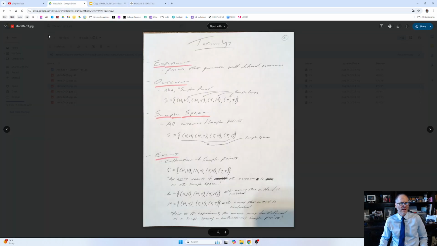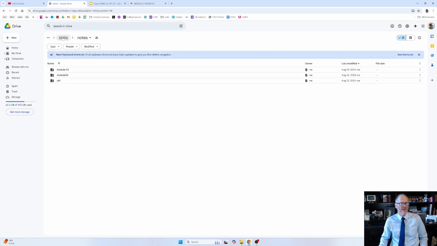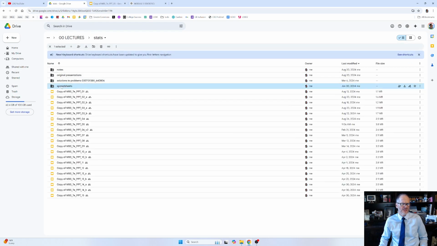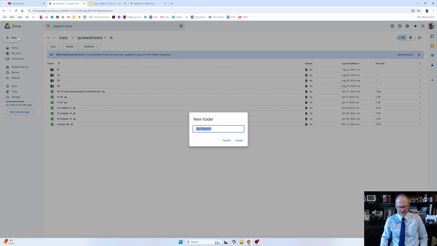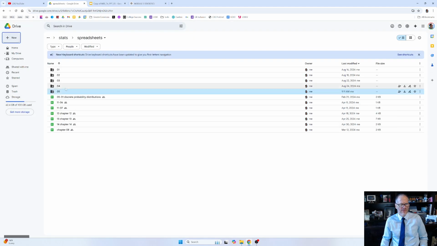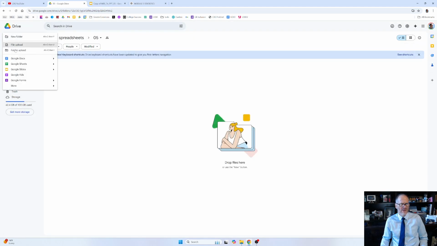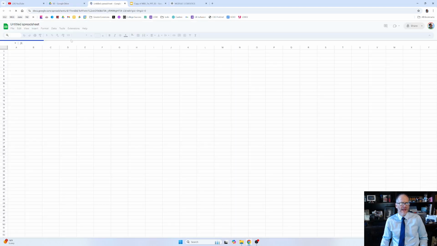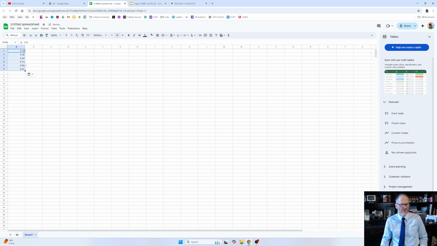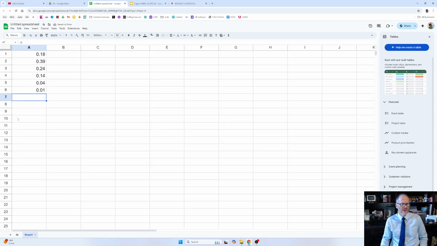So the average of all of that, if I was just to take that, Control C, and then come over here to spreadsheets, and we are in 5, so I'm going to create a new folder, 05, and go into that new folder. I'm going to create a new Google Sheets right there, create and share. And in this new Google Sheets, I'm just going to do a Control Shift V to paste all those numbers.